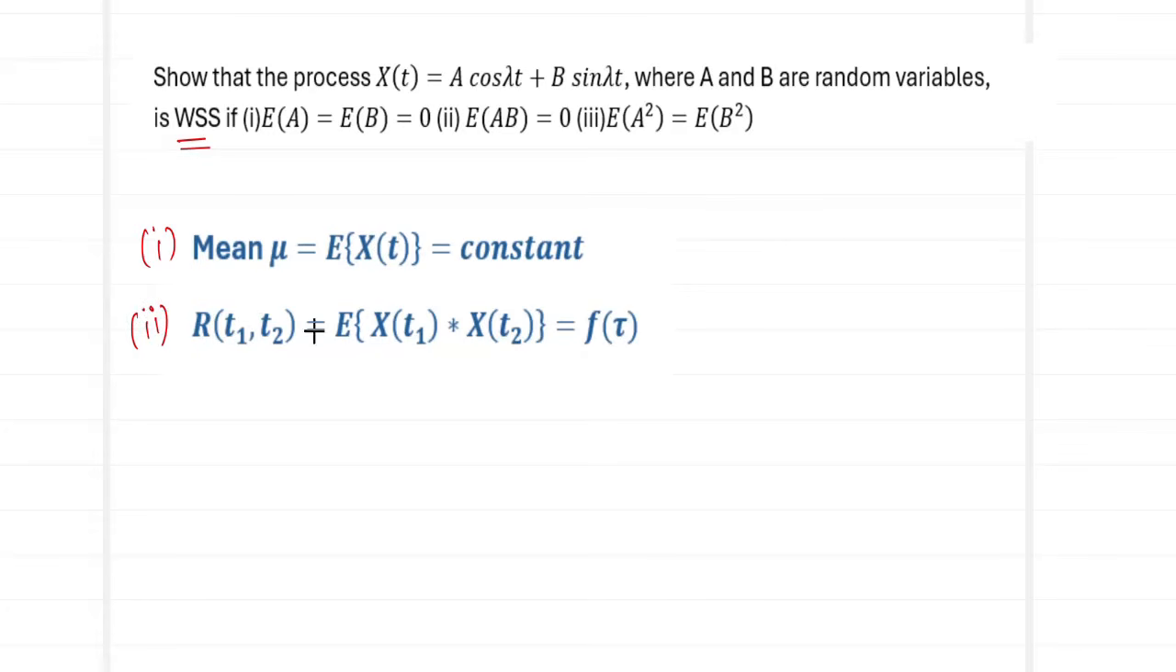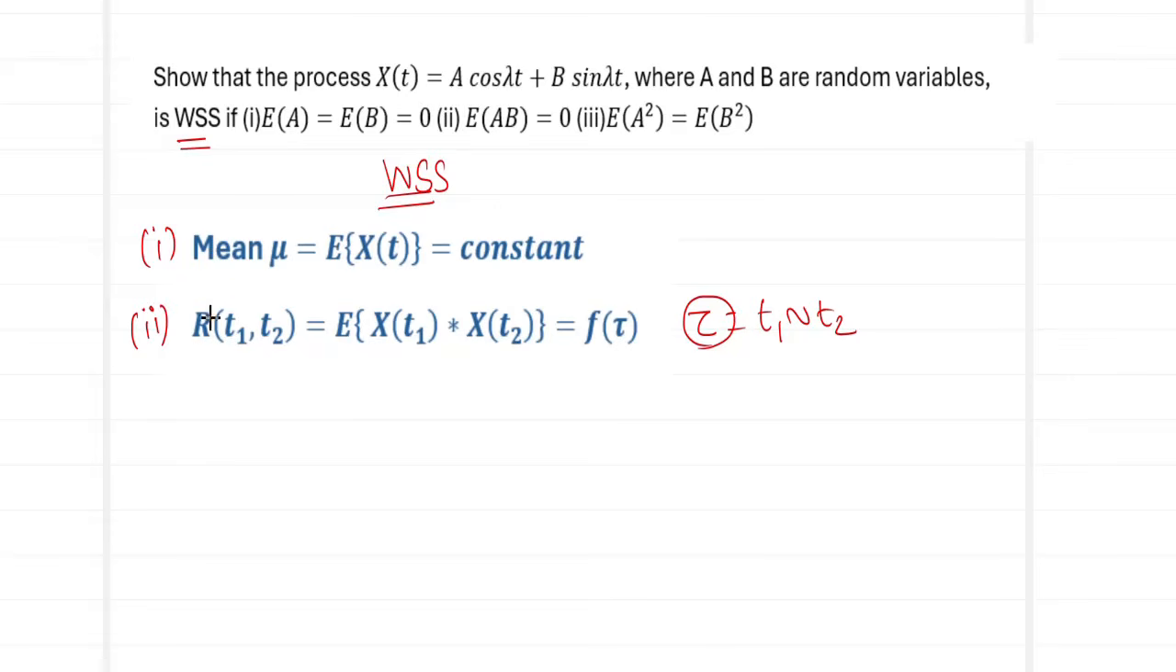What is the second condition we need to prove? We need to prove that the autocorrelation, which is defined as the expected value of x of t1 into x of t2, that is the product, is going to be a function of tau. What is tau? Tau is nothing but time 1 minus time 2. Difference meaning subtraction, so you subtract the smaller number from the bigger number and denote it as tau. If these two conditions are satisfied, then I can claim that my given random process is going to be a WSS process. So we will quickly begin with condition number 1.